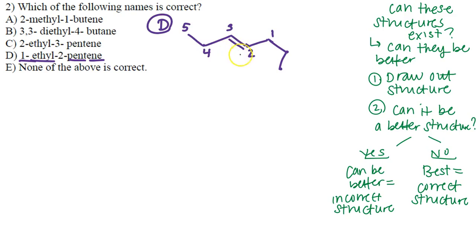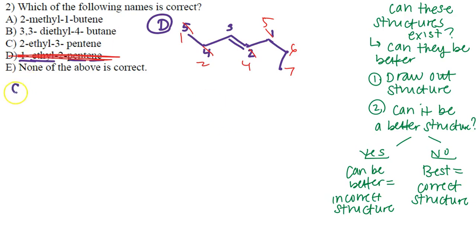We want the double bond to be on the smallest number carbon possible. So it would be carbon 3, and we'd have to count this way, for example. If I want to make the structure better, I'll go 1, 2, this is carbon 3, 4, 5, 6, and 7. That way my double bond will be on carbon 3, and I'll have my 7. So letter D, because I can make it better, we know that this is not a correct structure.